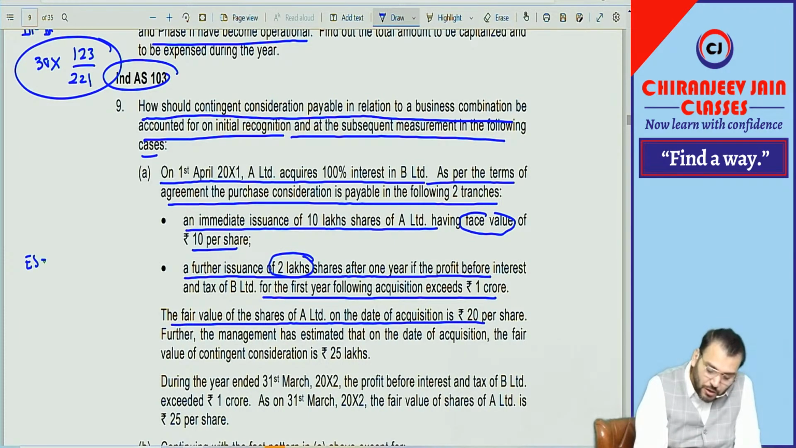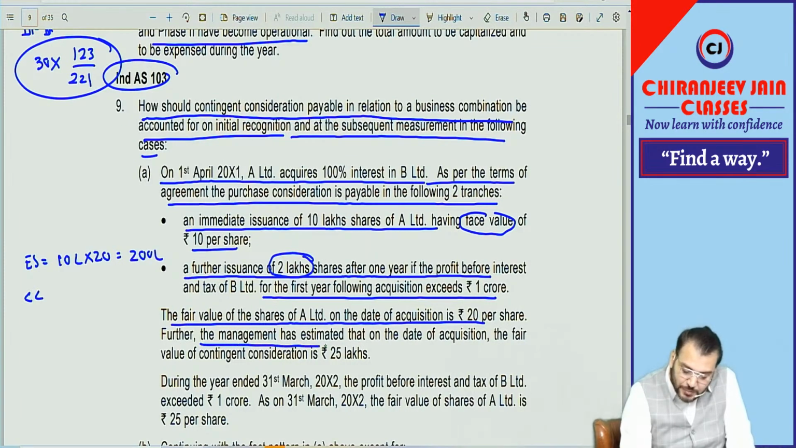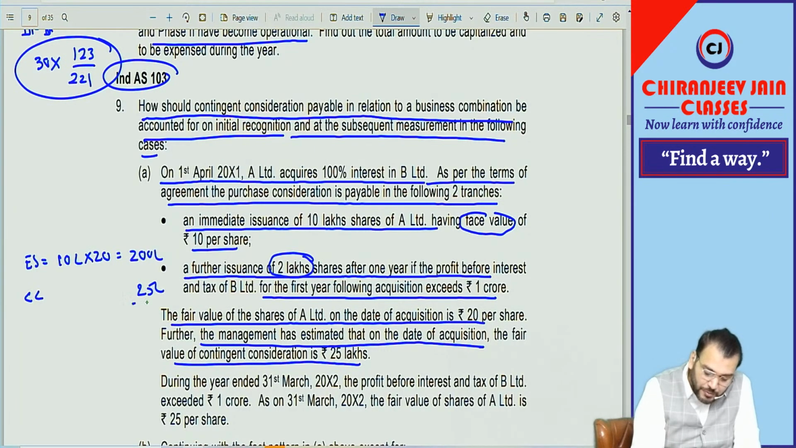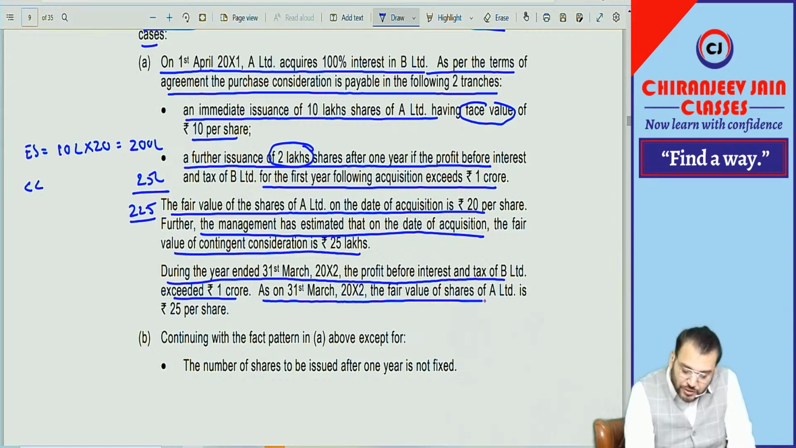Means equity shares, how much issued? 10 lakh into 20 means 200 lakh. And we need to find out the fair value of contingent consideration. The management has estimated that on the date of acquisition, the fair value of contingent consideration is 25 lakh. So 25 lakh will be added. What is the purchase consideration? 225 lakh. During the year ended 31st March 2002, the profit before interest and tax of B Limited exceeded rupees 1 crore. As on 31st March 2002, the fair value of shares of A Limited is 25 per share. Correct. So will you do any subsequent measurement?